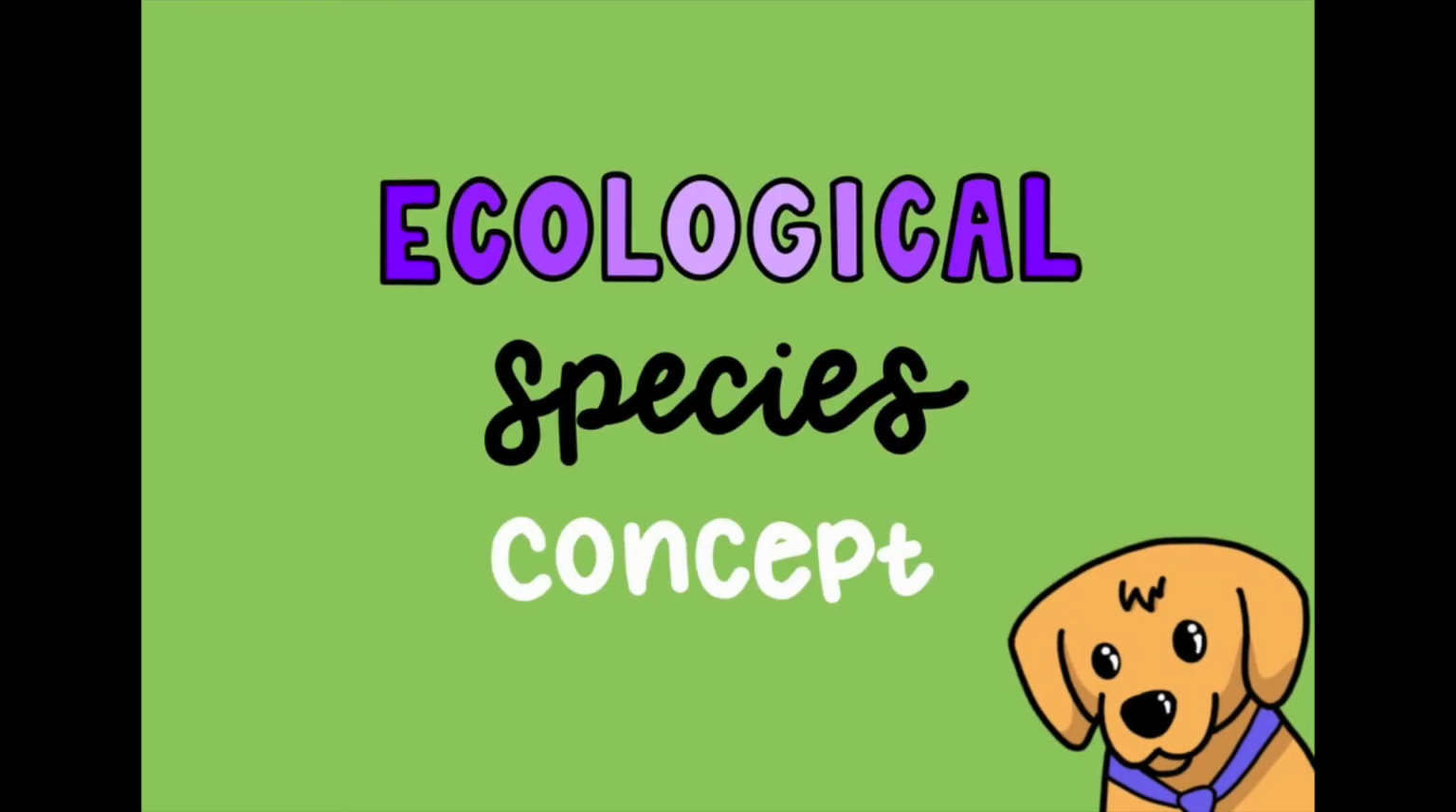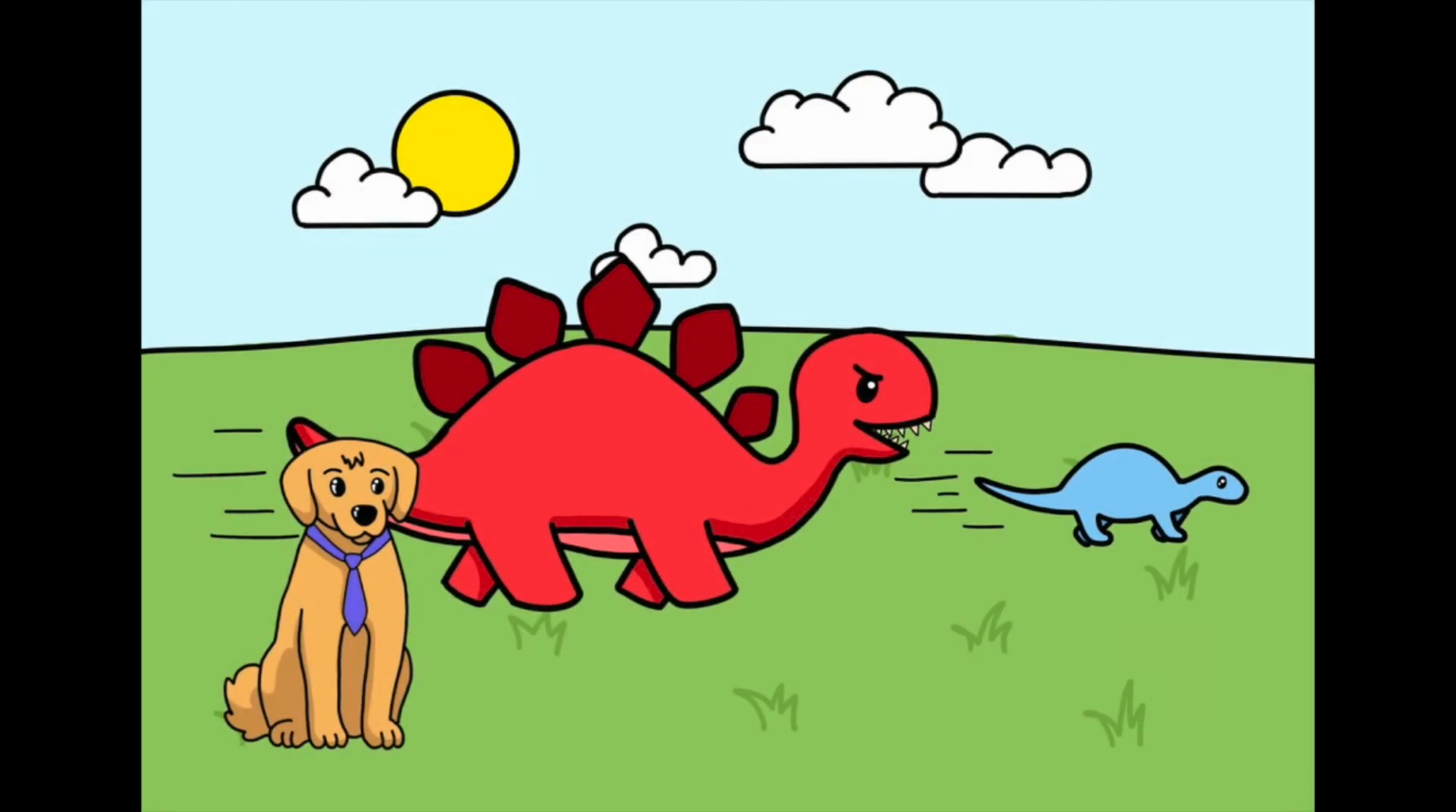Now last but certainly not least, we have the ecological species concept. This concept says that you can define different species by the roles they play in their environment and the way they interact with different biotic and abiotic factors. Now you may be wondering what exactly a biotic or abiotic factor is.